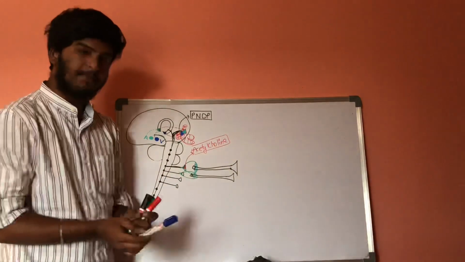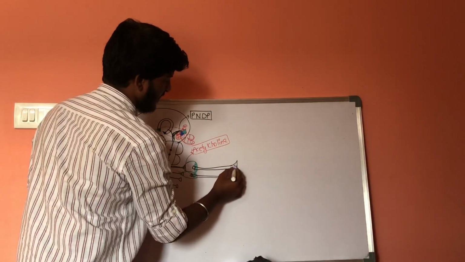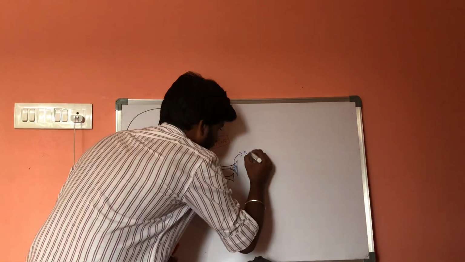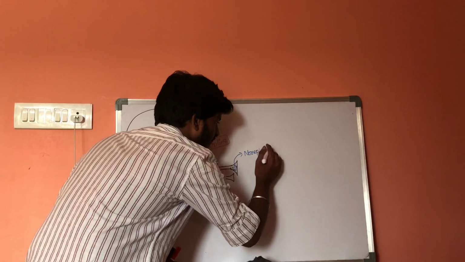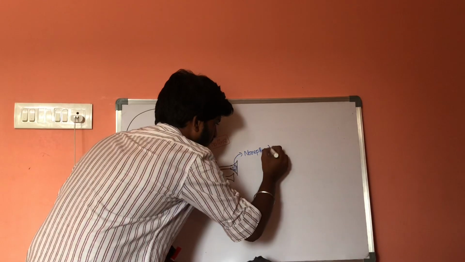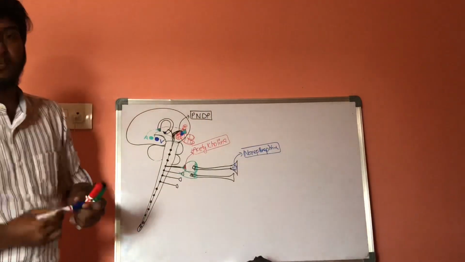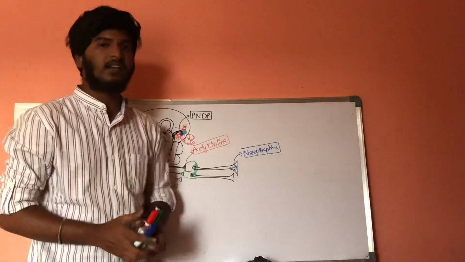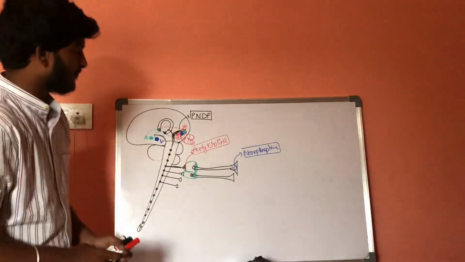From the postsynaptic area, it releases norepinephrine. This is an important point to be remembered, that from the presynaptic area it releases acetylcholine, and from the postsynaptic area it releases norepinephrine.